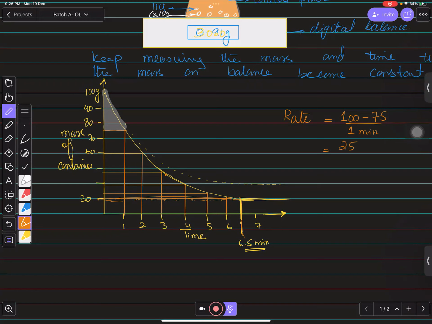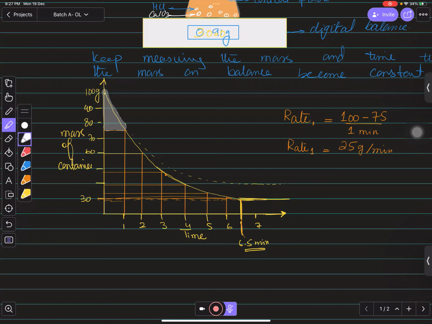so you can see this बच्चों that in the first minute you can see this that 25 grams per minute is the rate। You can say that in the first minute the rate number 1 was like कि आपके पास 25 grams जो है कम हुए हैं फर्स्ट रेट में, इतना कार्बन डाइऑक्साइड गैस रिलीज हो गया, उड़ गया, ठीक है ना। फिर अगर आप सेकंड वन वाले की बात करो बच्चों,